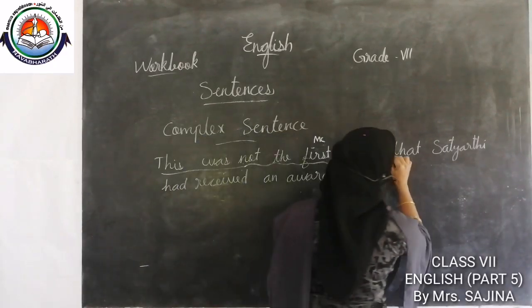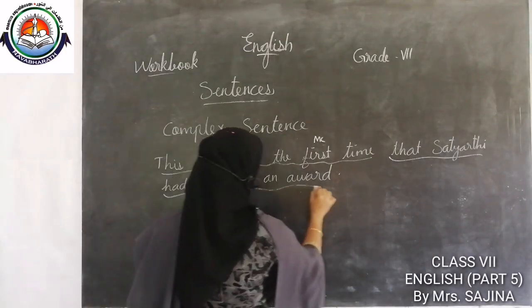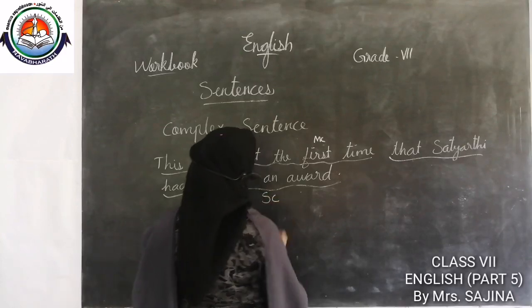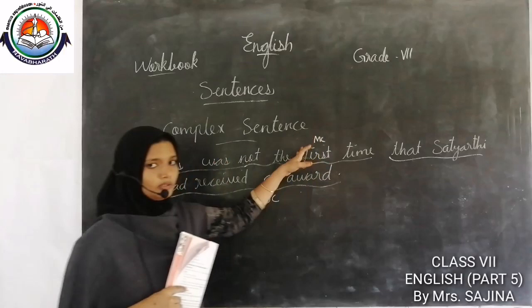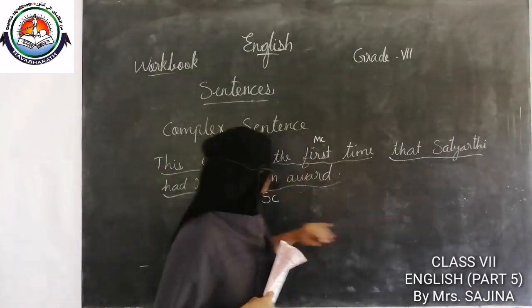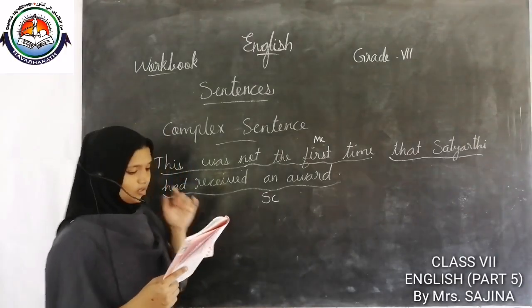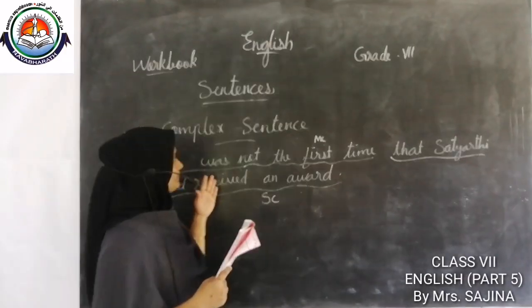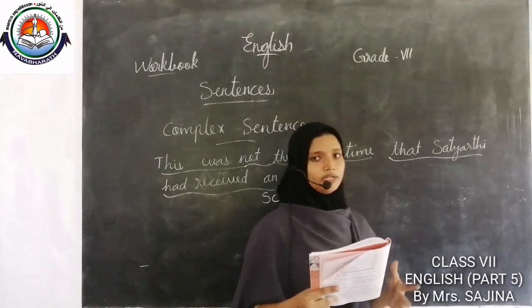Then, that Satyarthi had received an award is a subordinate clause. In a complex sentence we can see one main clause and a number of subordinate clauses.